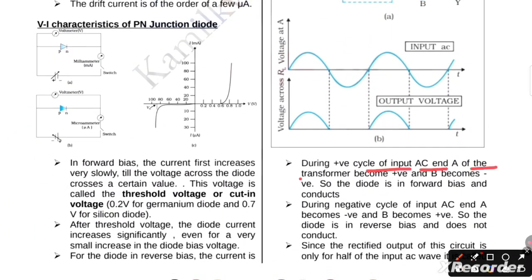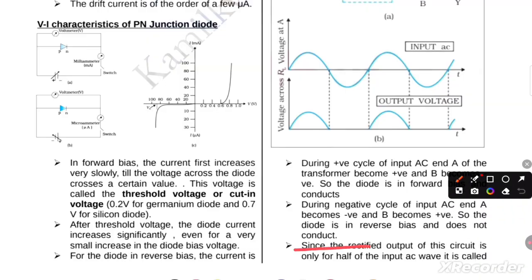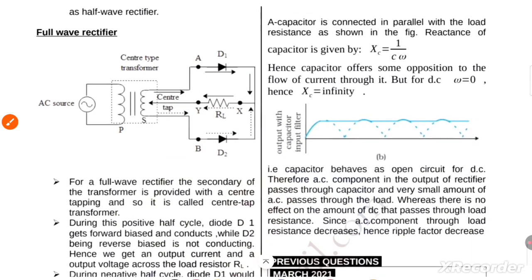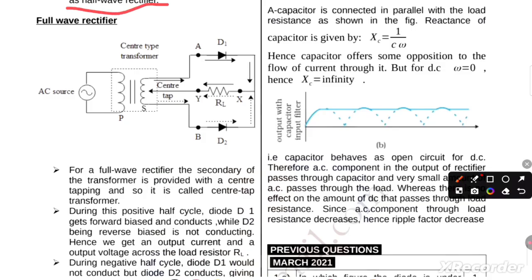During the positive cycle of input AC, A of the transformer becomes positive and B becomes negative. So the diode is forward biased and conducts. During the negative cycle of input AC, A becomes negative and B becomes positive. So the diode is reverse biased and does not conduct. Since the rectified output of this circuit is only for half of the input AC wave, it is called a half wave rectifier.